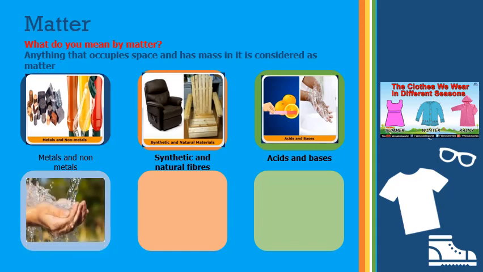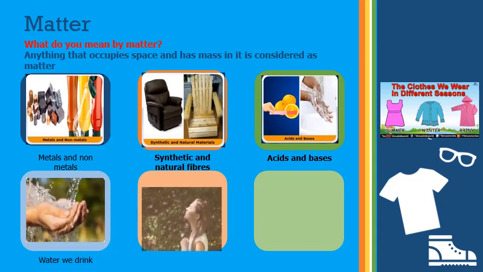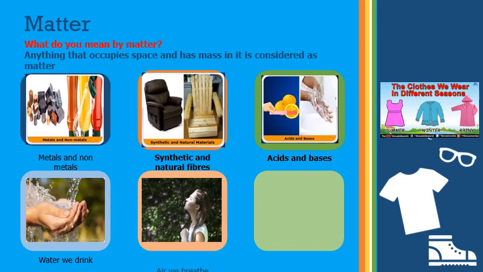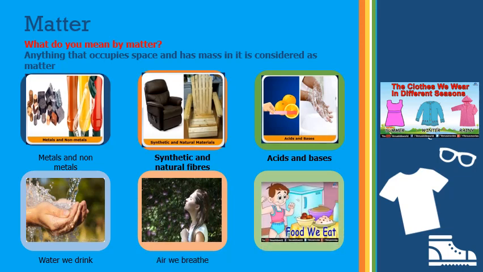Not only that, the water we drink is a matter, the air we breathe is a matter, and also the food we eat is also matter, and the clothes we wear, they are also matter. Your spectacles, your shoes, all the objects, they are all considered to be matter. Then what is matter? It should occupy some space and have a mass. If it occupies some space and has a mass, then it is considered as matter.